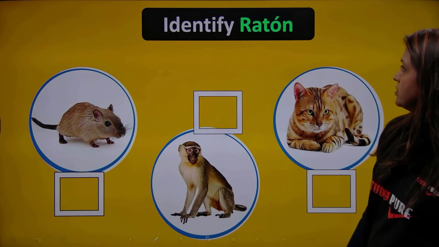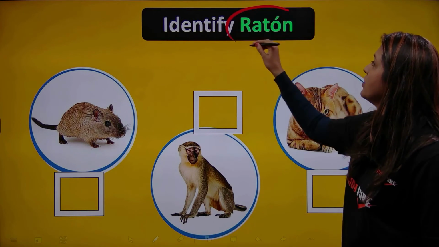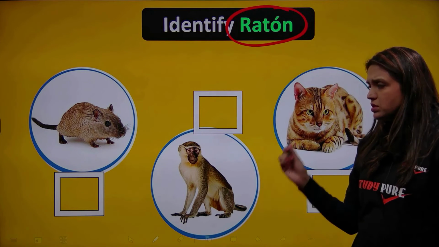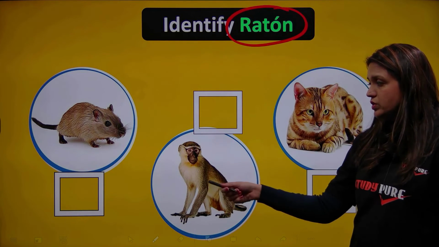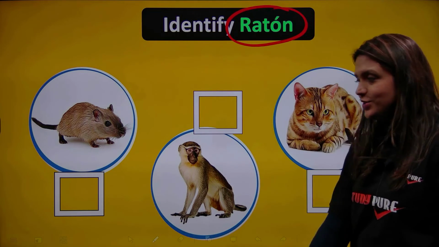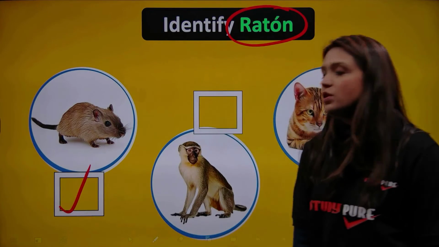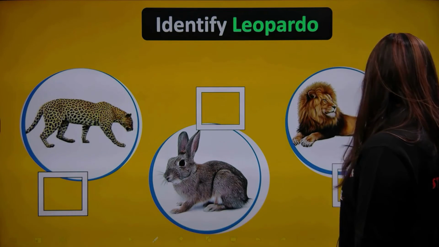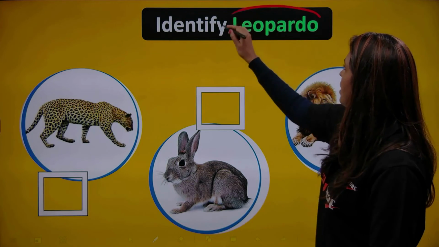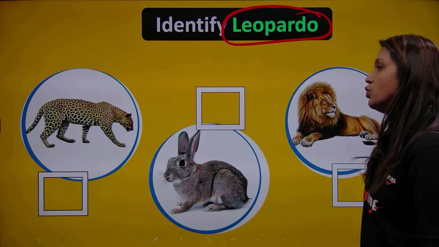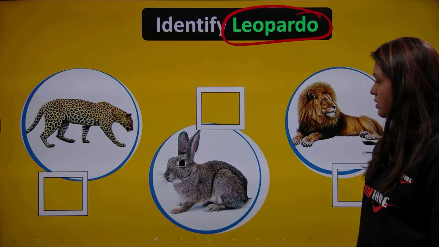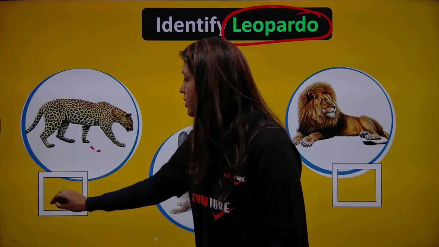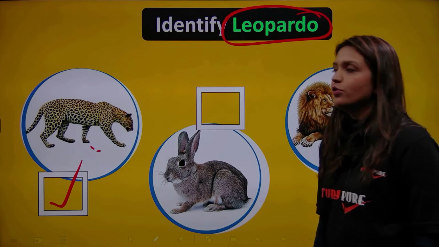Okay. Now friends, how about a ratón? Who's going to tell me what a ratón is? This one? This one? Yes, you're all correct. This tiny one is a ratón. Okay, what do we have next? A leopardo. And who will tell me what a leopardo is? That's not hard. Leopardo? Correcto.